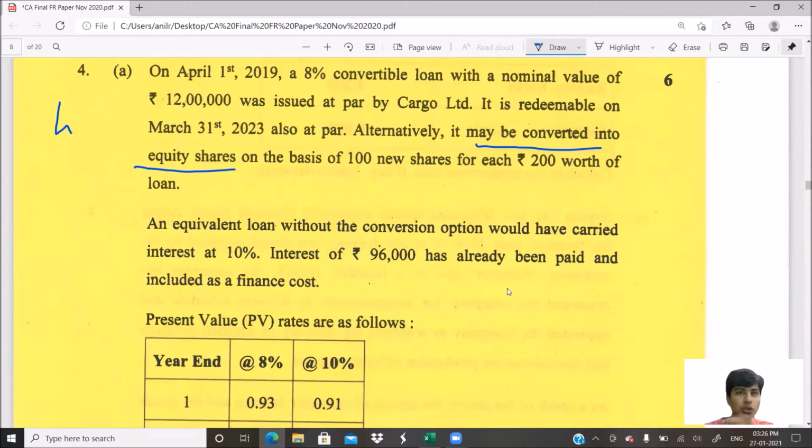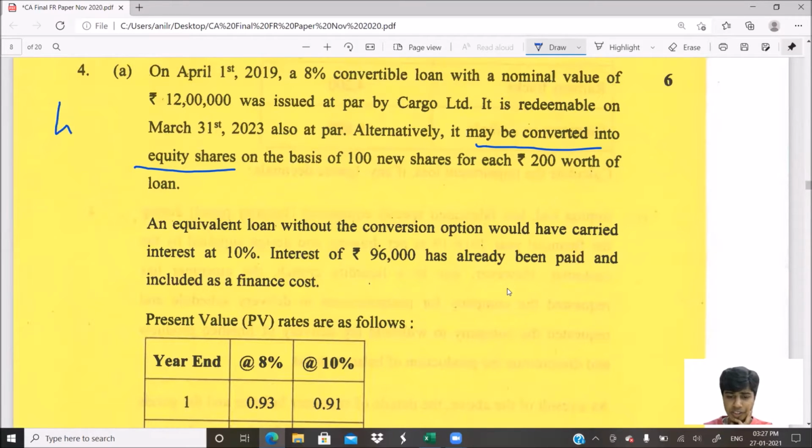So this is a question relevant to a compound financial instrument, meaning a single financial instrument with debt and equity components.